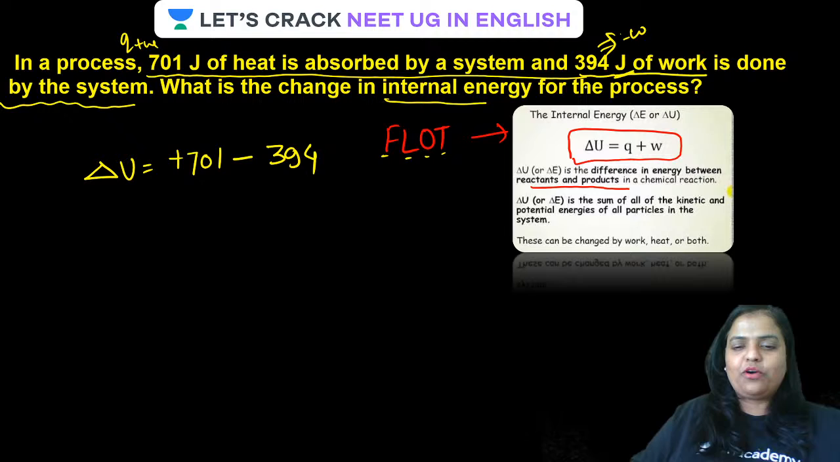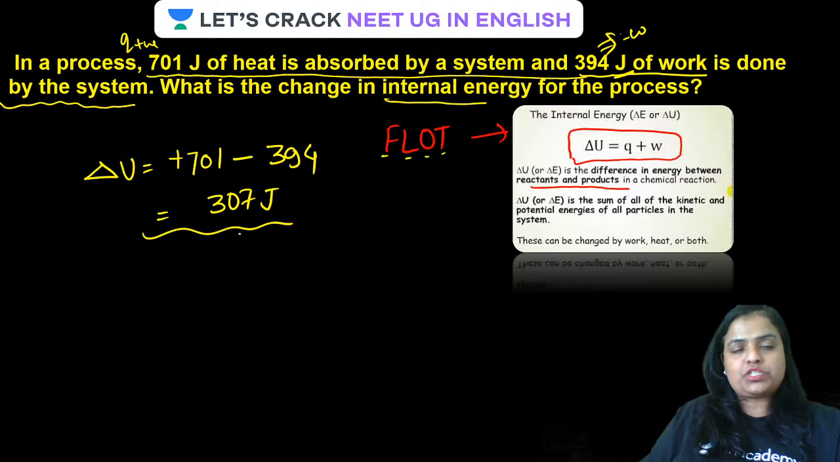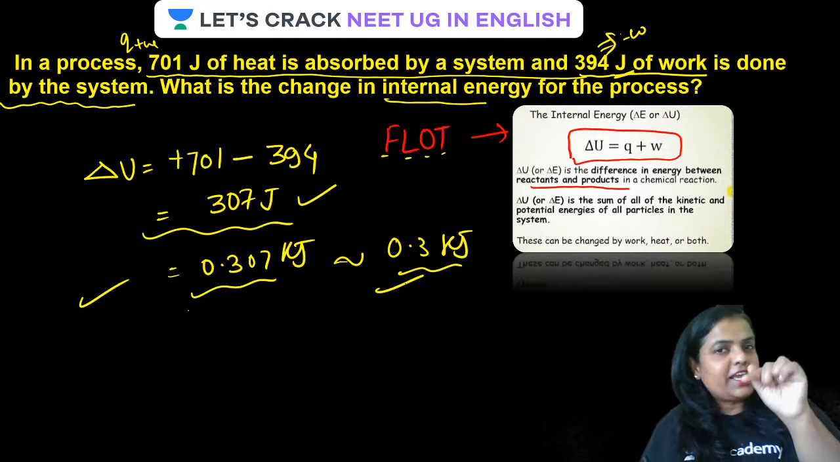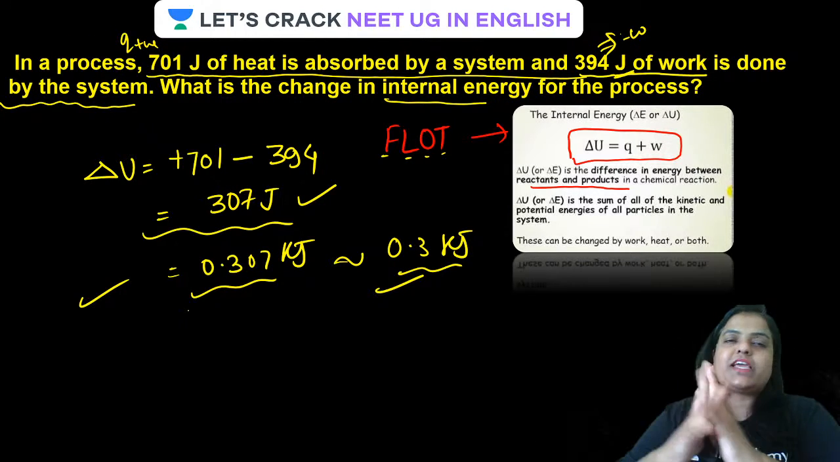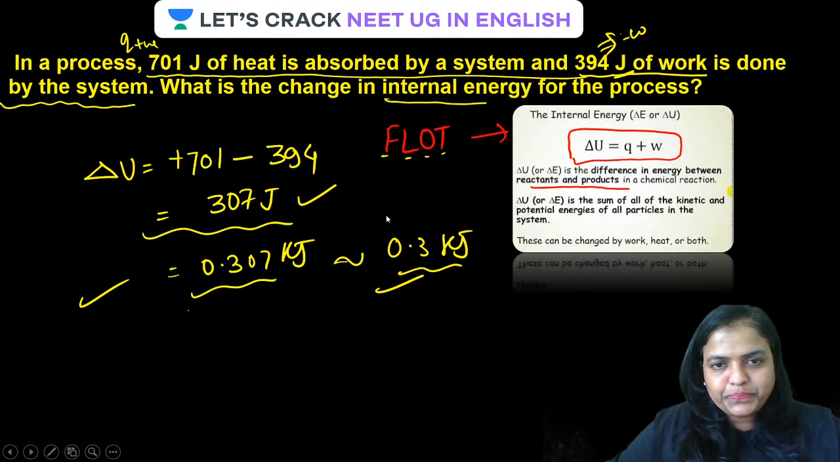Have a look at the screen. Subtract it. After subtracting, the value comes out to be 307 joule. All clear? Guys, if in the option it is kilojoule, that means it is 0.307 kilojoule, which can be taken as about 0.3 kilojoule. So look for which option is given there and click on that only, because in thermodynamics most of the time unit mistakes are quite often made. So be very careful with the units.